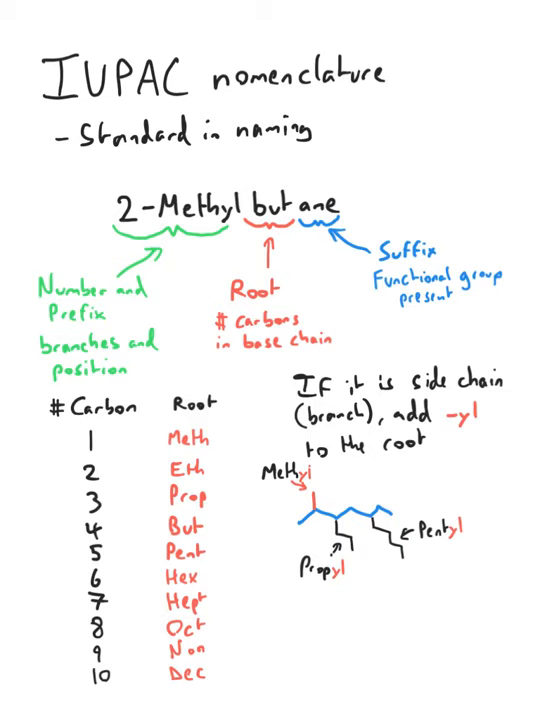Okay, so let's draw out the structure of 2-methyl butane. You may pause now. And here we go. So it's 2-methyl butane, the root is but, so we draw 4 carbons. It's an alkane, so there are no double bonds. On the 2 position of this 4-carbon chain, we have a methyl group, so we draw a methyl. And there we have 2-methyl butane.